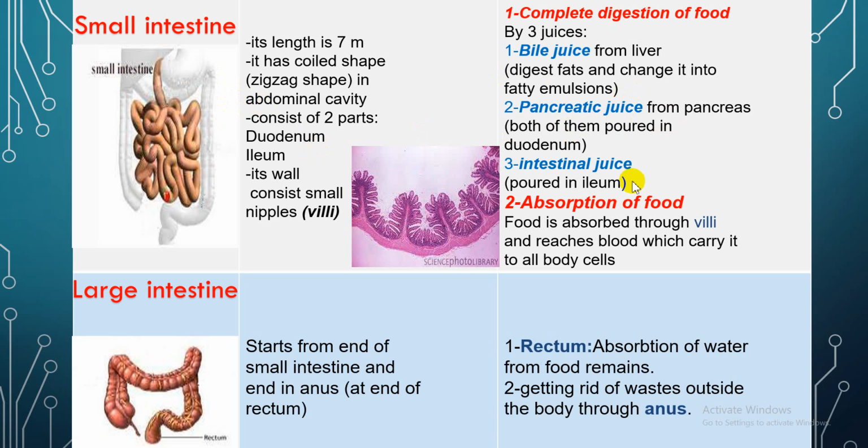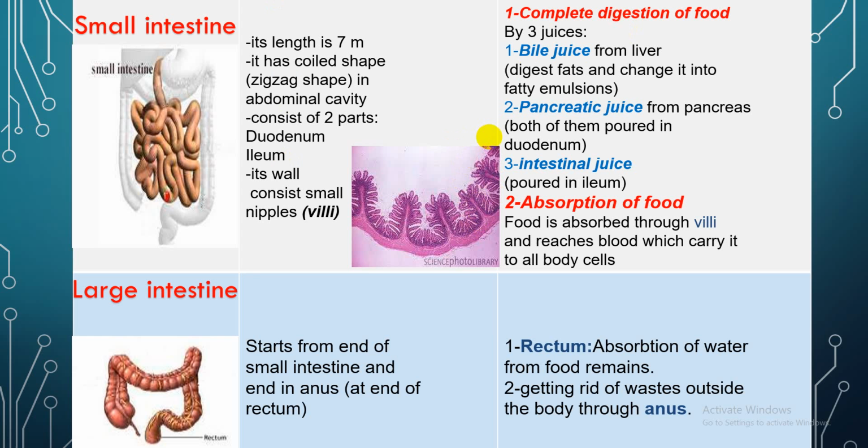Number 3, intestinal juice is poured in the ileum. The second function of the small intestine is absorption of food. So food is absorbed through these villi and reaches the blood, which carries it to all body cells.